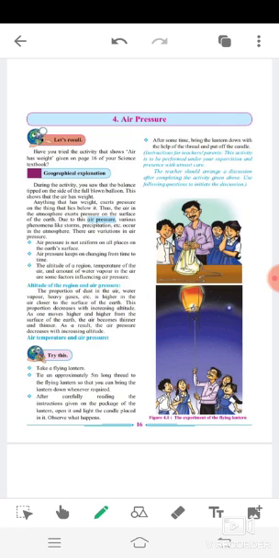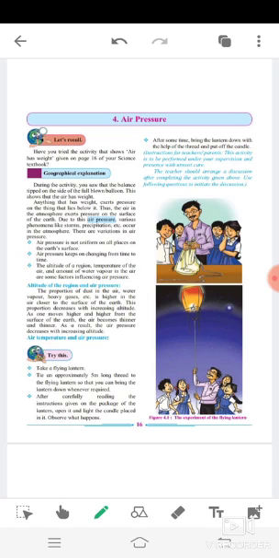There are variations in the air pressure. Air pressure is not uniform on all places on the earth's surface. Air pressure keeps on changing from time to time. The altitude of a region, temperature of the air, and amount of water vapor in the air are some factors influencing air pressure.